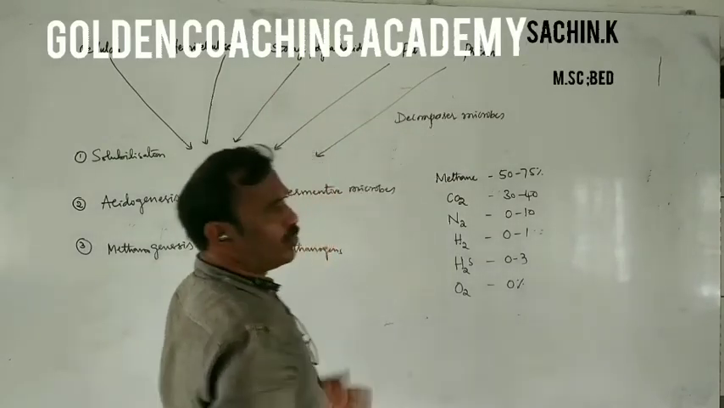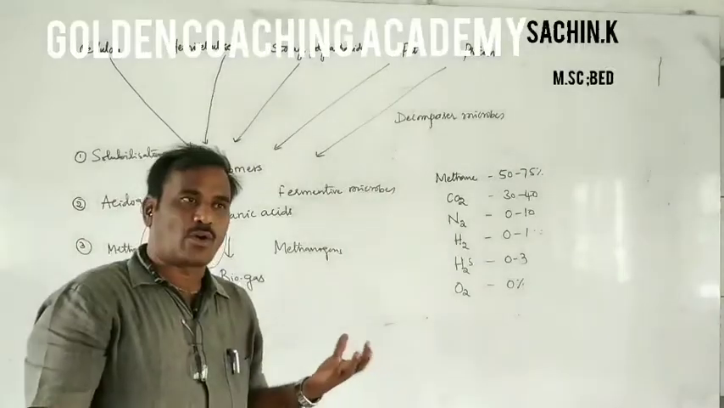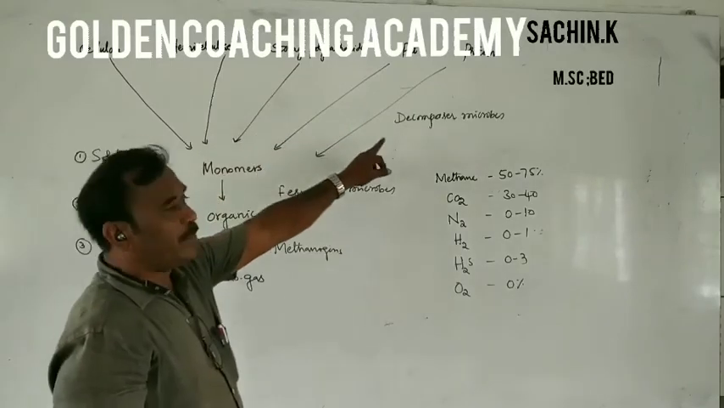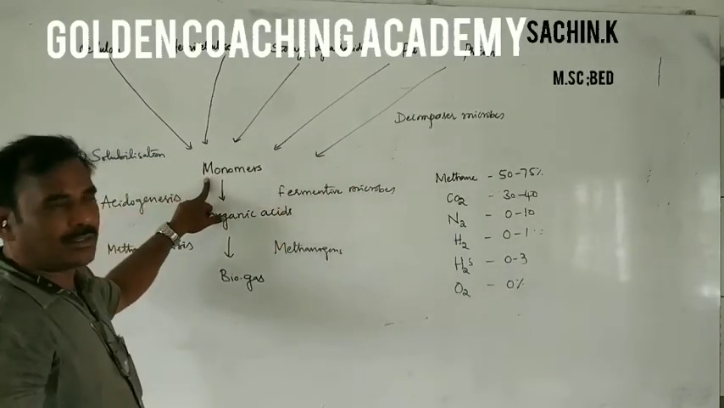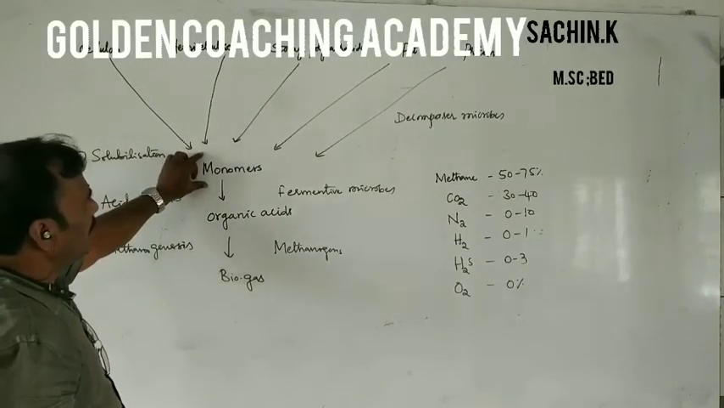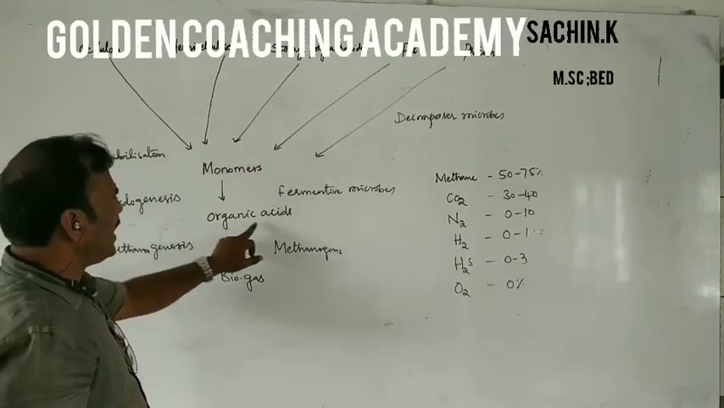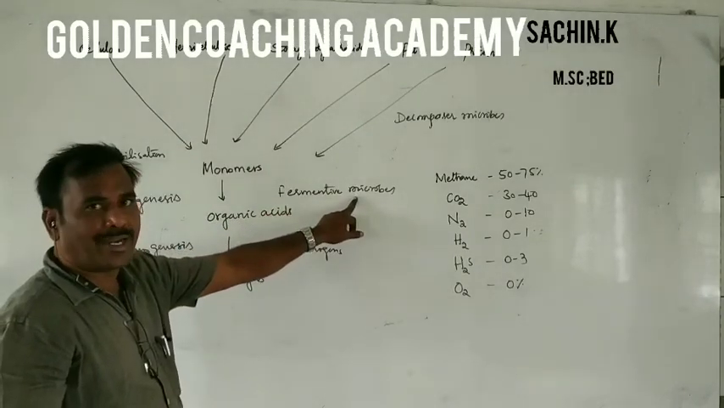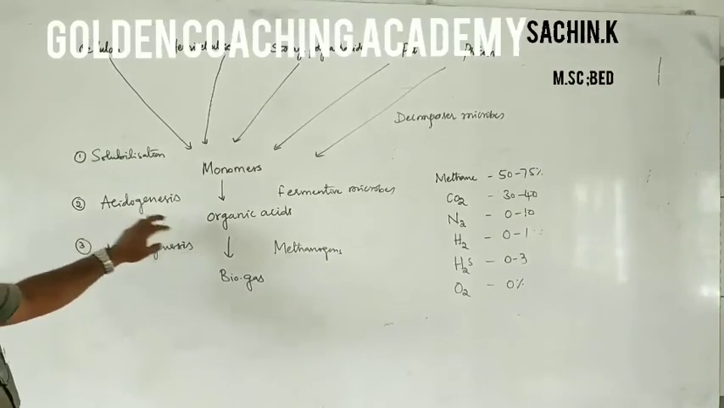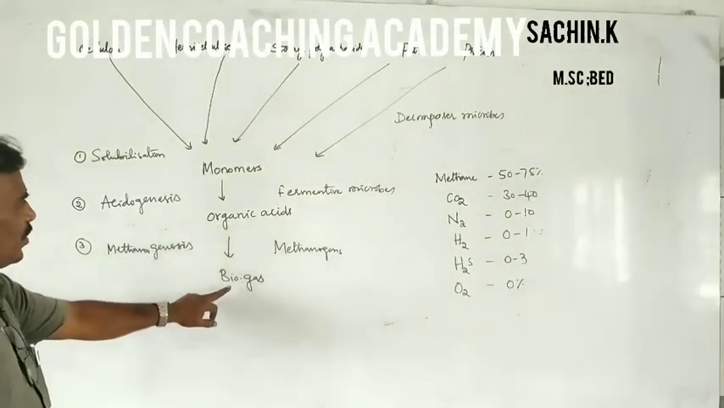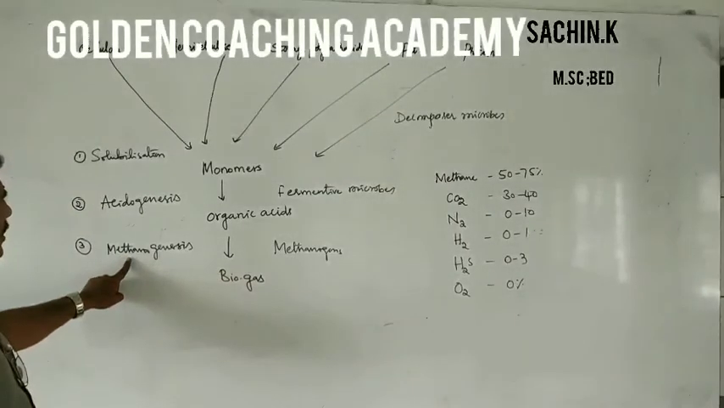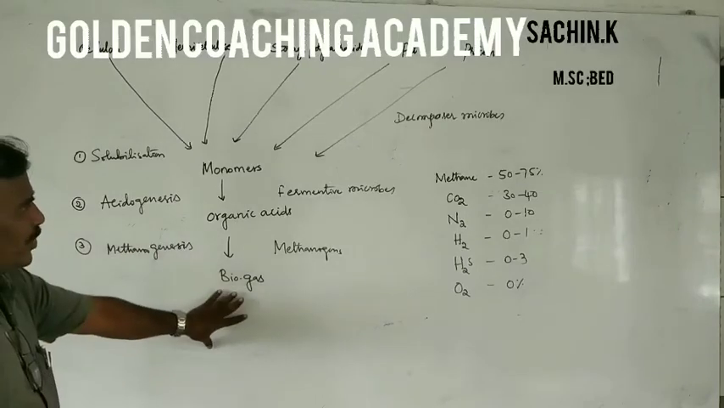The raw material, whatever we take in the biogas plant, that is cellulose, hemicellulose, storage polysaccharide, fat, protein, those are macromolecules. Those macromolecules are decomposed by the microbes into monomers. This is called solubilization. These monomers are converted into organic acids by the fermentative microbes, by the acidogenesis mechanism. Finally, these organic acids are converted into biogas by the methanogenic bacteria, by methanogenesis. This is the last step, and finally the biogas is formed.